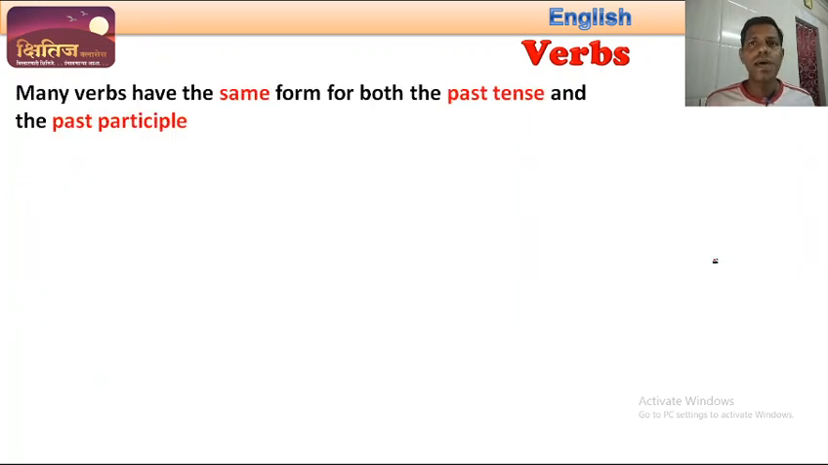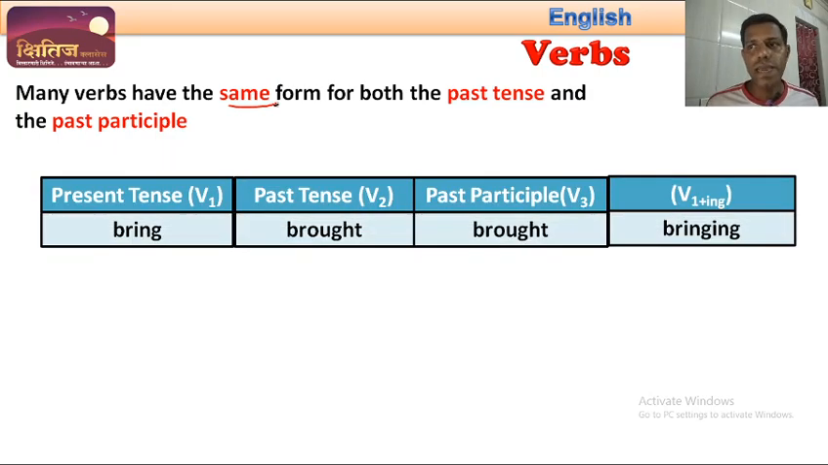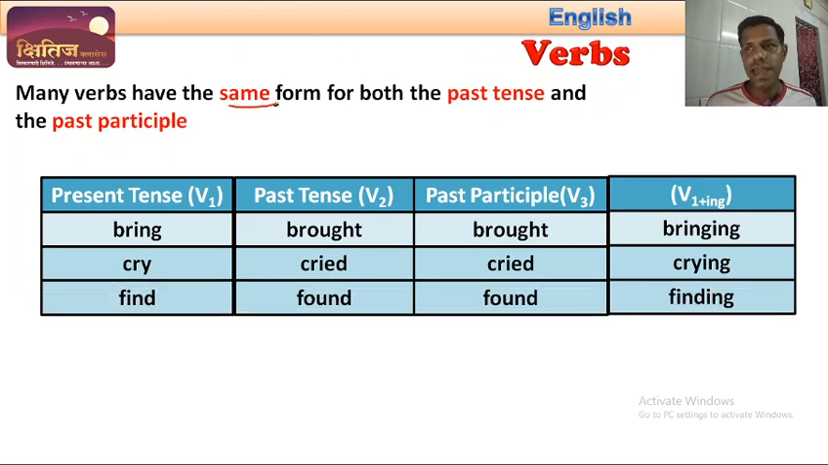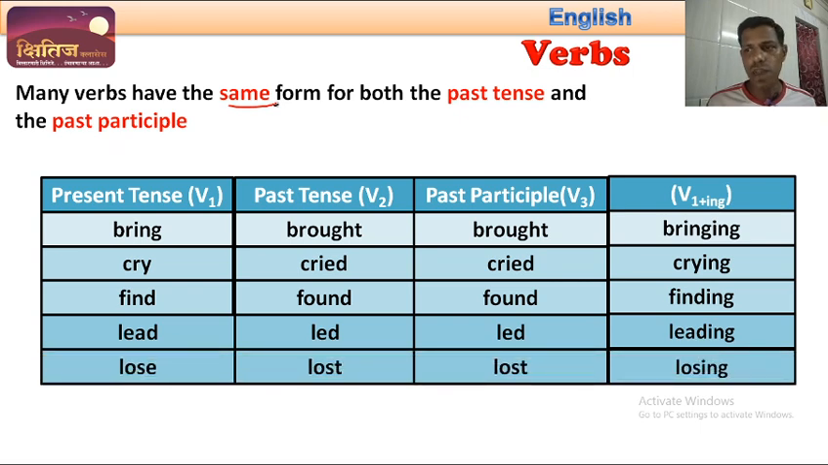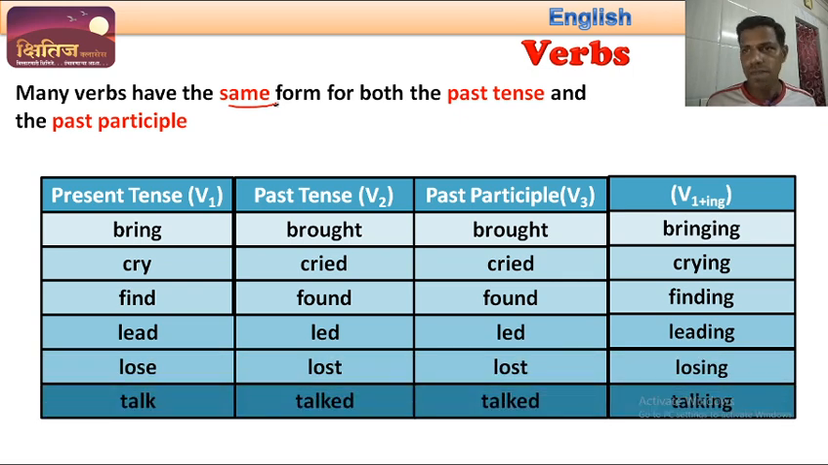Okay. Now there are some verbs where the past tense form and the past participle form are same. Okay. Many verbs have the same form for both the past tense and the past participle. Let us have some examples. Bring, brought, cry, cried, find, found, lead, led, lose, lost, talk, talked. Okay. So here the second forms of the verb, that is the past tense form, and the third form of the verb, that is the past participle form, are same.